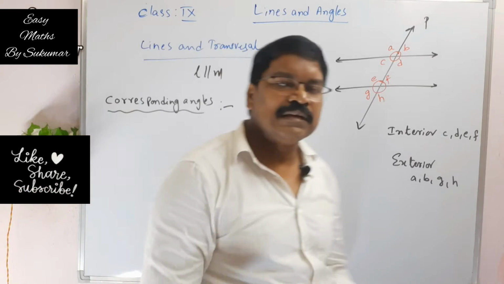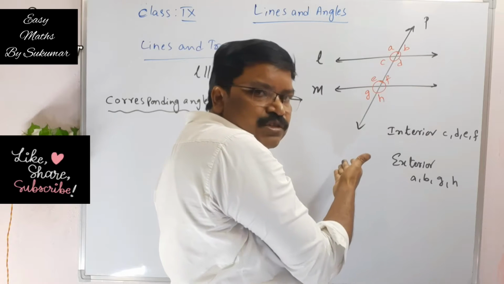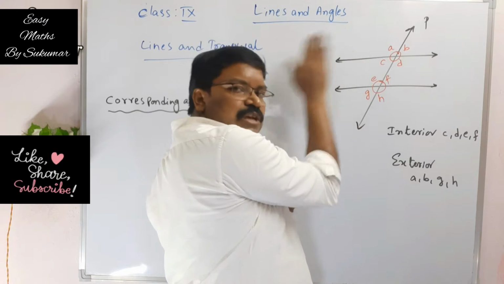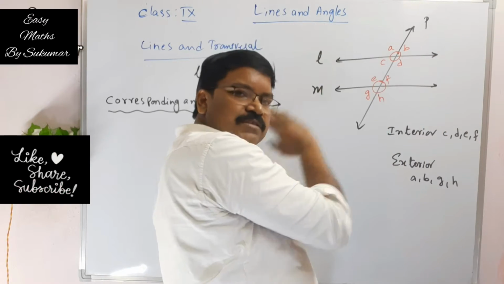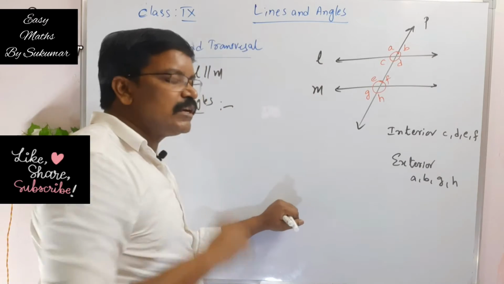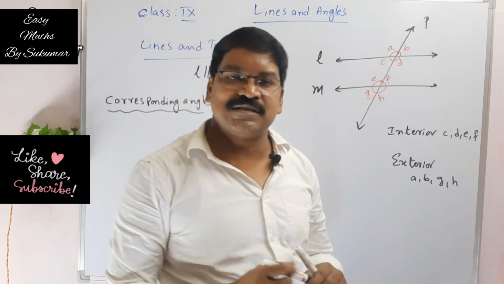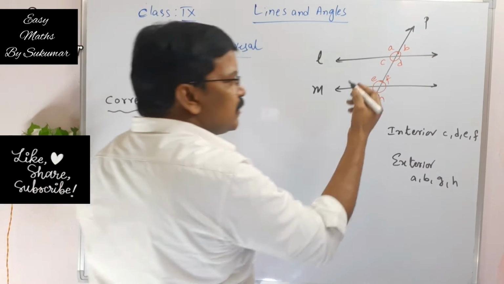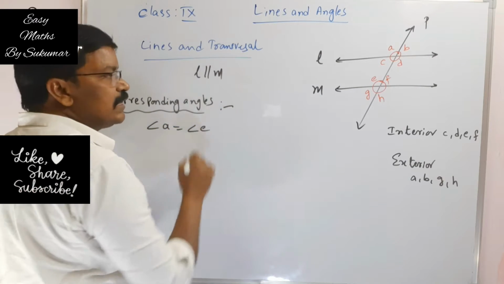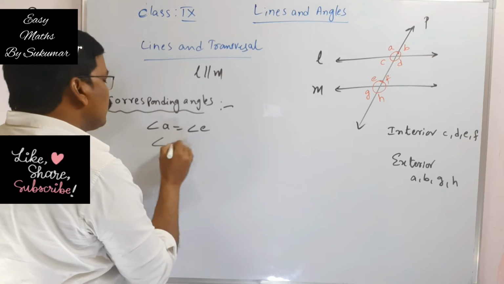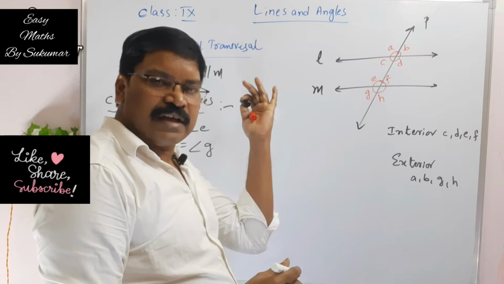Corresponding angles are on the same side of the transversal. See, for example, this is a transversal. The corresponding angles are on the same side of the transversal, either this side or that side, either left hand side or right hand side. They are on the same side of the transversal, and one angle is interior, the other angle is exterior. So here angle A's corresponding angle is E. Angle A is equal to angle E and angle C is equal to angle G. These are corresponding angles on the left hand side.